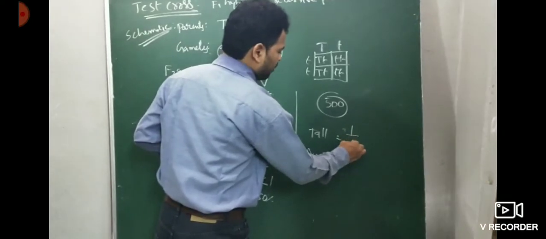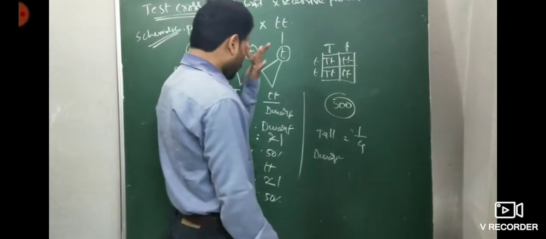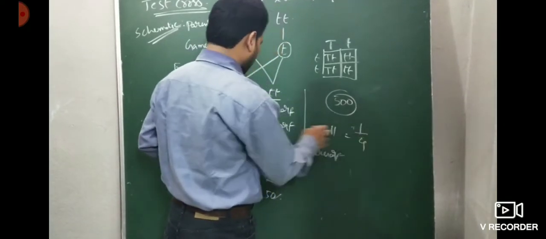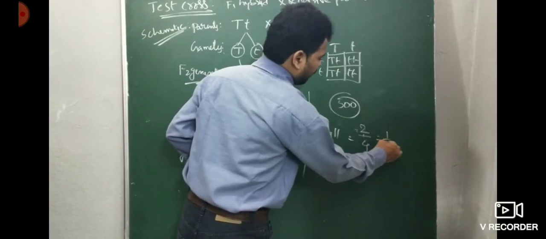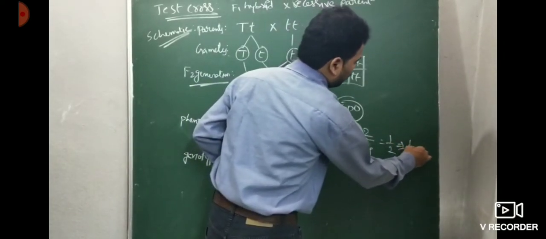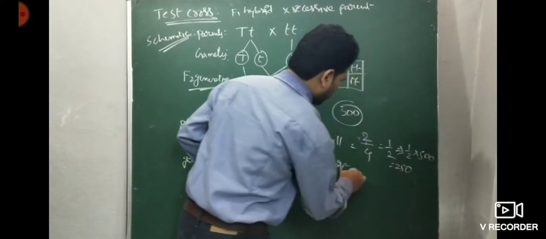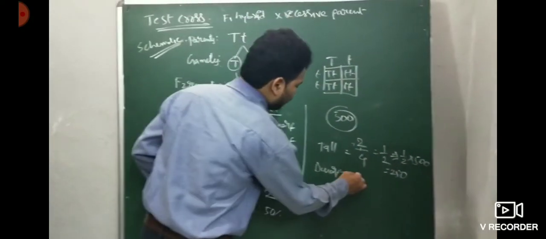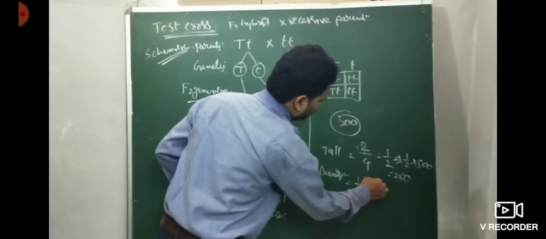So 1 by 4? Not 1 by 4, it is exactly 2 by 4. 2 by 4 means 1 by 2, that is 50%. So it is 1 by 2 into 500. What is the answer? 250 are tall. Then dwarf is also the same: 2 by 4 means 1 by 2 into 500, which is also 250.